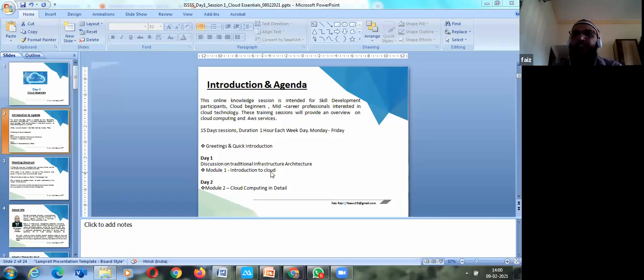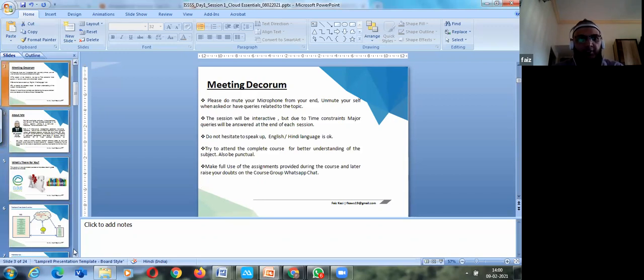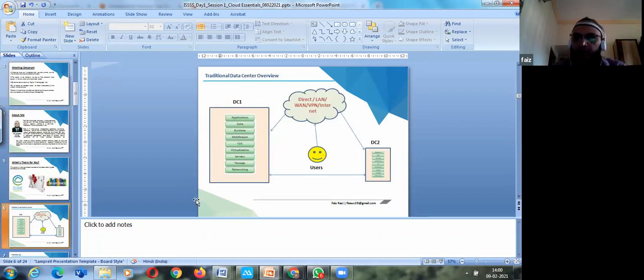To discuss on traditional infrastructure architecture, and today's will be a little bit of introduction to cloud. Okay, and today we'll be talking about cloud computing in detail. So what we did yesterday, we talked about the on-premise data center, how the users will be connected, what are the resources used in a data center, be it networking, storage, servers, virtualization, OS, middleware, runtime, and so on.